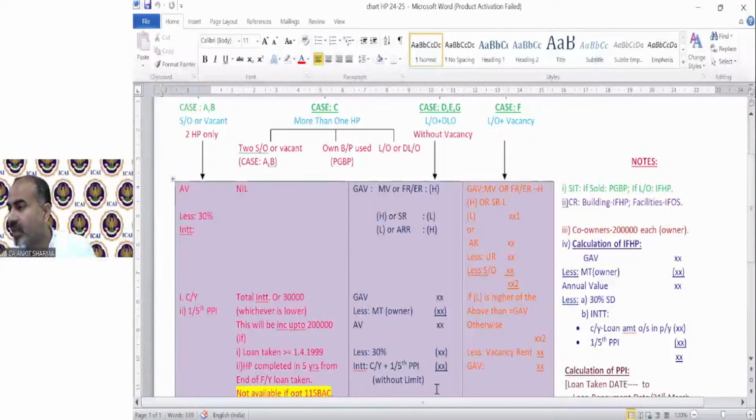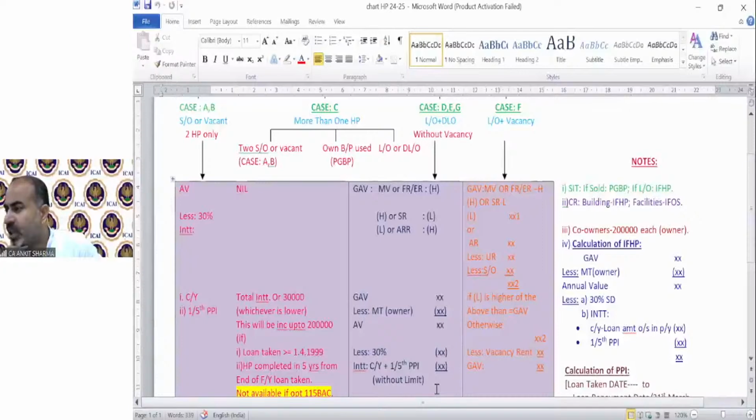Next is Manohar Yadav. In the 8th house as per case number C, the house is used in PGBP and there is a loan on it. Can its interest be set off against another house? I'm not getting your question, Manohar. No. If the house has been used for the purpose of business, then any loan on that house and the interest on it can only be used as a deduction under the PGBP head. You cannot use it for any other house, not allowed.